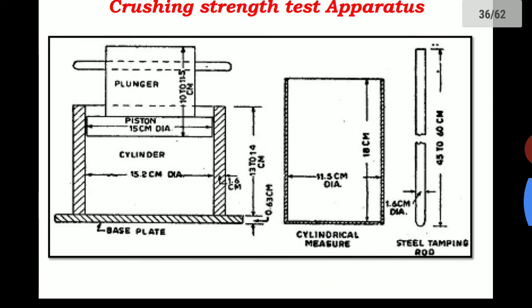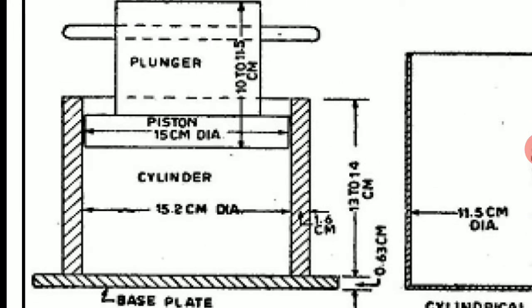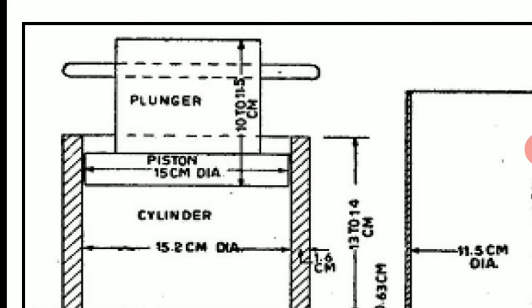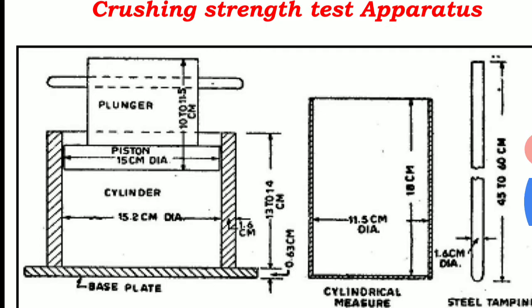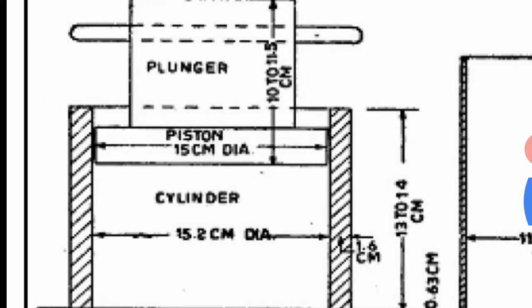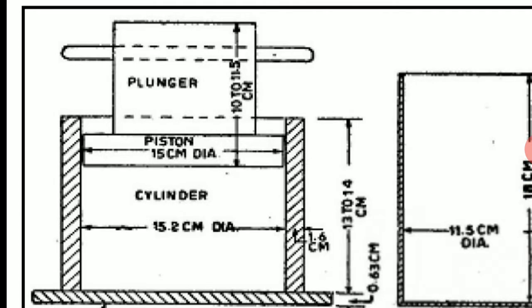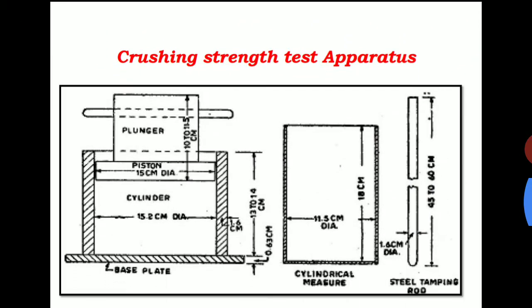So after filling the aggregates in this cylinder, we need to place the plunger on top of this. Okay, so this entire setup we are going to keep in the CTM machine, including this base plate, cylinder, and then the plunger. So the entire setup we are going to keep in the CTM machine.